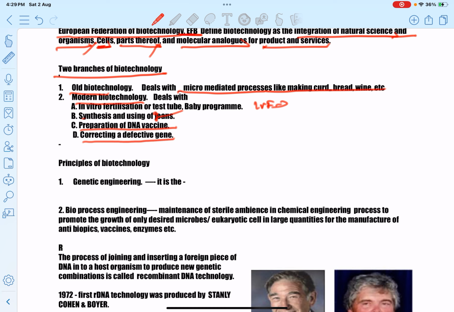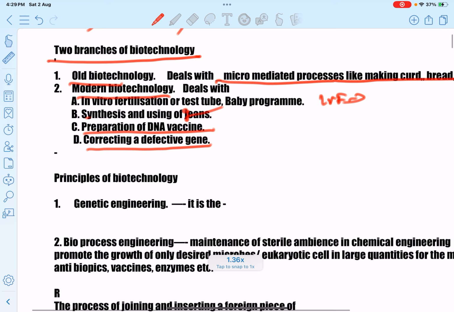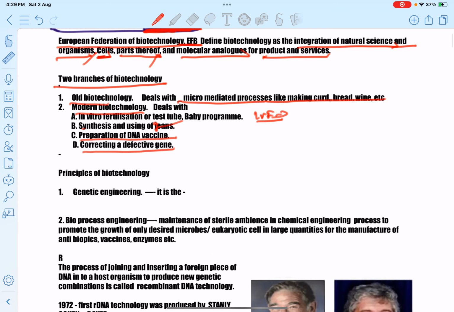Okay, old biotechnology deals with microbe-mediated processes like making curd, wine, and bread. The modern biotechnology deals with in vitro fertilization or the test tube baby program, synthesizing and using genes, correcting a defective gene, and preparation of DNA vaccine, antibiotics, etc. All these deal with modern biotechnology.